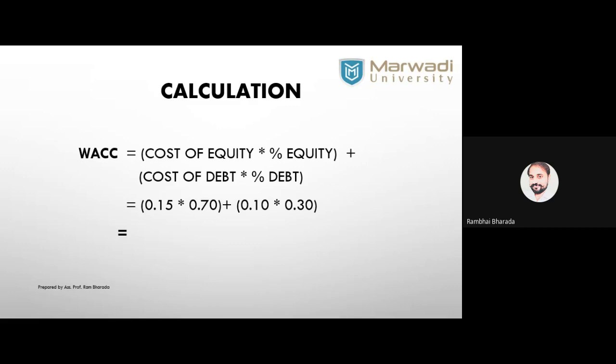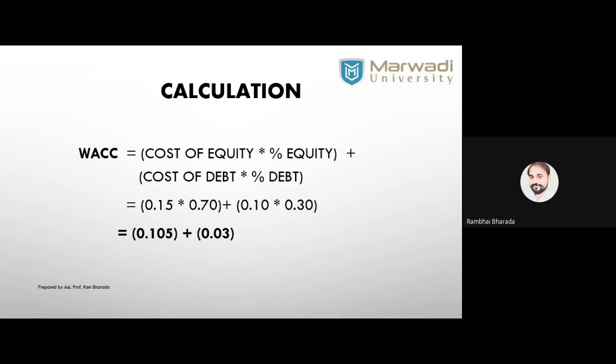Now 0.15 into 0.7, it's 0.105, plus 0.10 into 0.3, it's 0.03. Am I right? Just 1 minute.